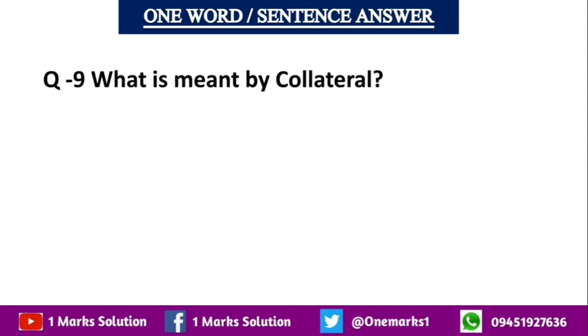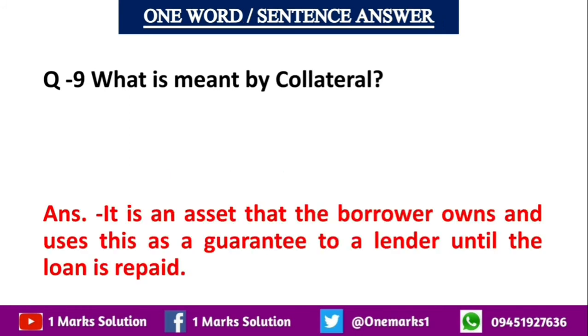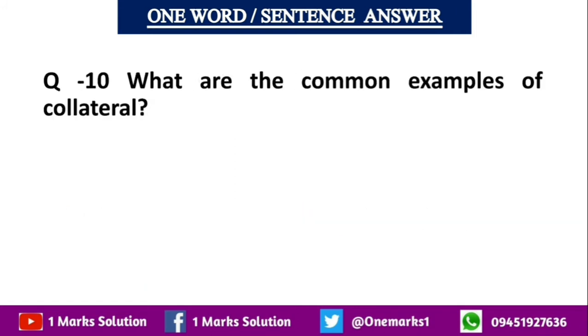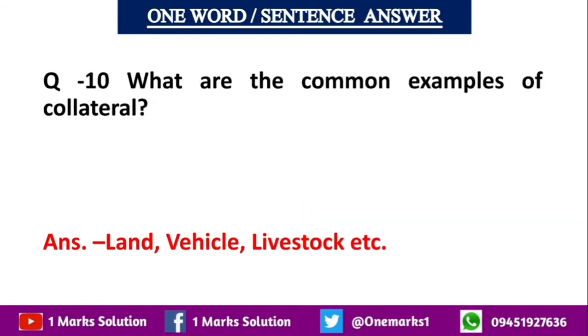What is meant by collateral? Collateral is an asset that the borrower owns and uses as a guarantee to a lender until the loan is repaid. What are the common examples of collateral? The common examples of collateral are land, vehicle, livestock, etc.